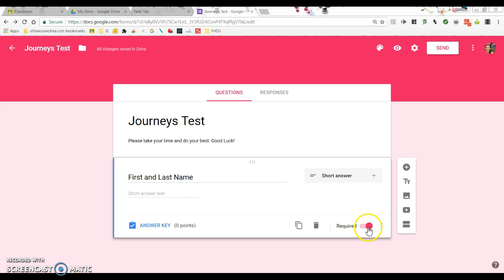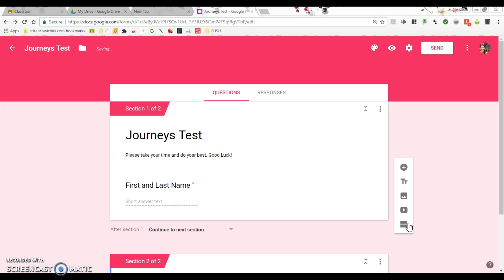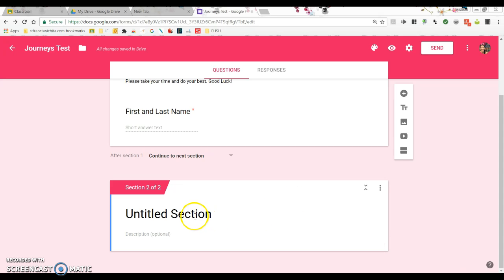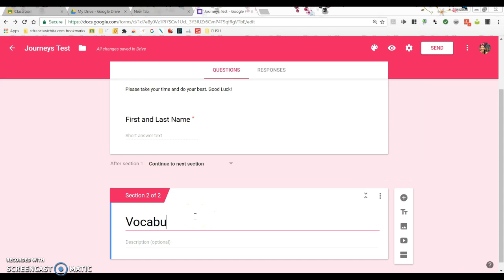And then I'm going to add a new section, so it is a little bit easier on the eye. Once they type in their first and last name, then they'll go to the next section, which is the vocabulary section. So I am just basically typing up our test from our Journeys series. So I typed in the heading, and then I'm going to type in the directions, and I'm just going to not type these word for word.